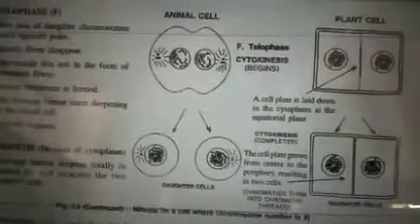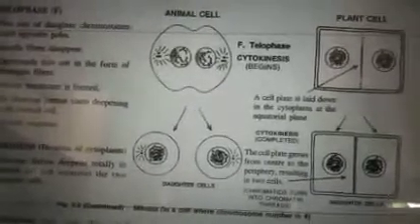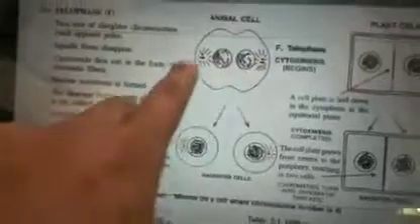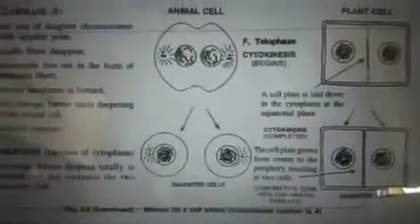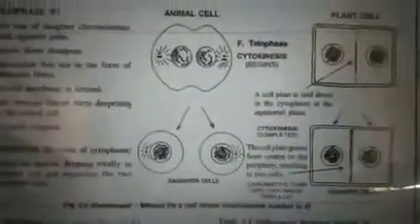the somatic cell formation. Differences over here: first, in the animal cell you can see the centrioles are present, while in plant cell you don't have the centriole. Thus over here aster formation does not take place. That is, in case of plant cell there is no aster formation.